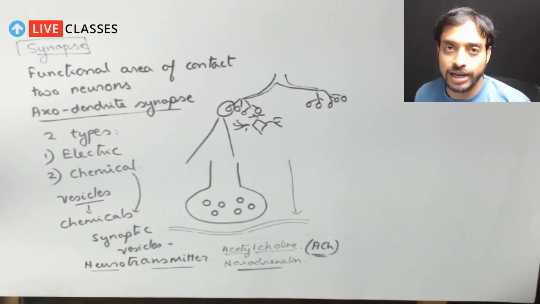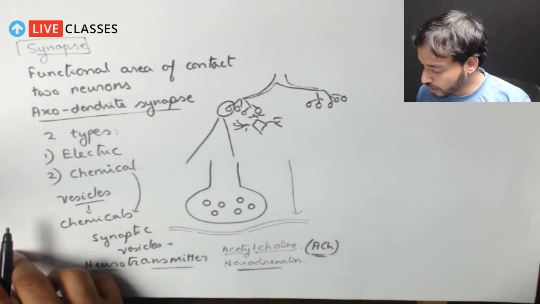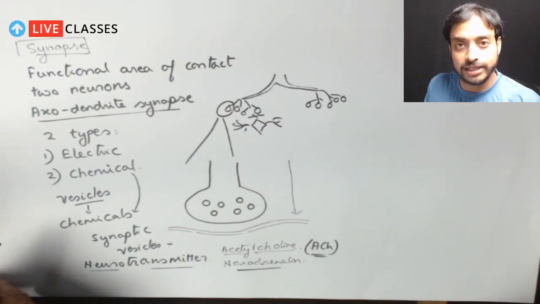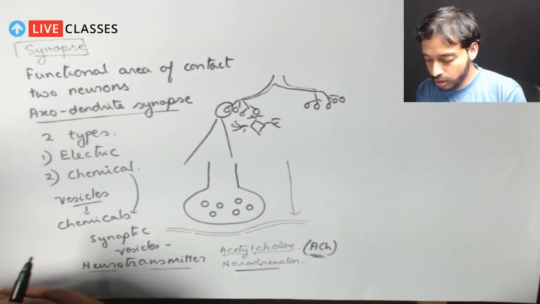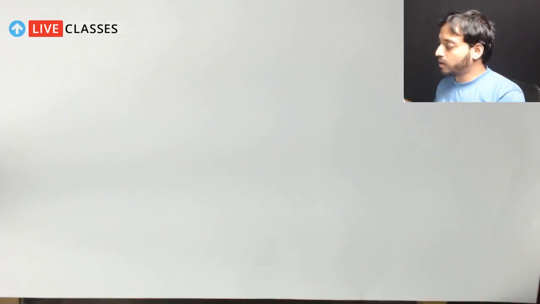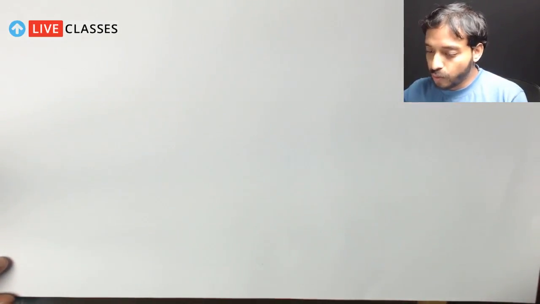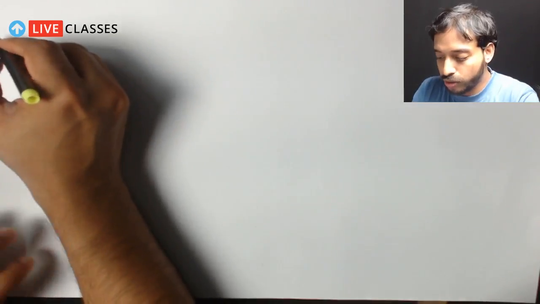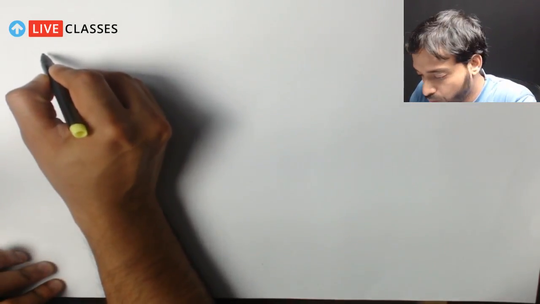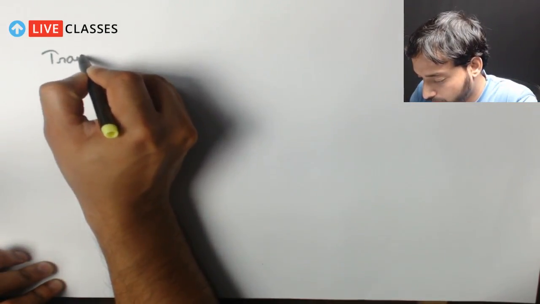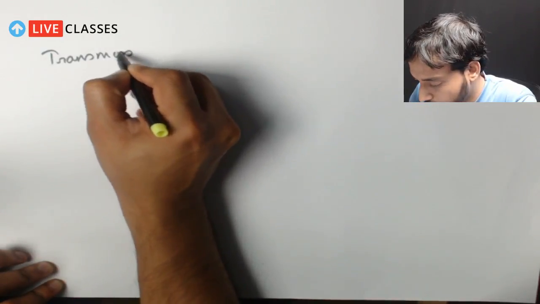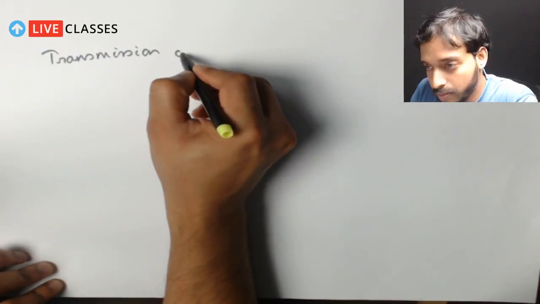So ACH, acetylcholine, right? We will be mostly talking about acetylcholine. So let's move on to the next part. So here what happens now? Actually, let's talk about the transmission. So I hope you can see transmission of impulse.